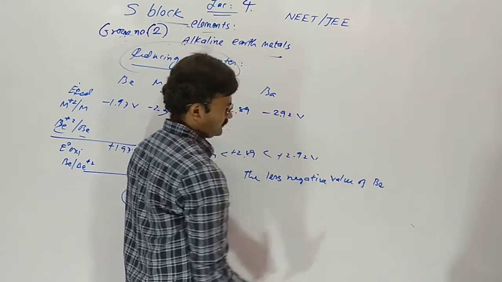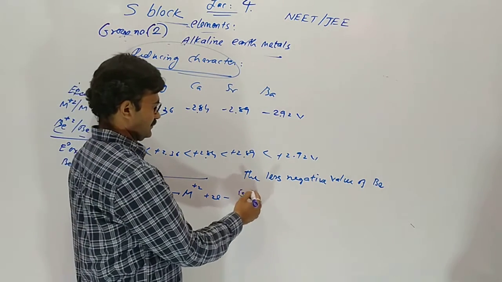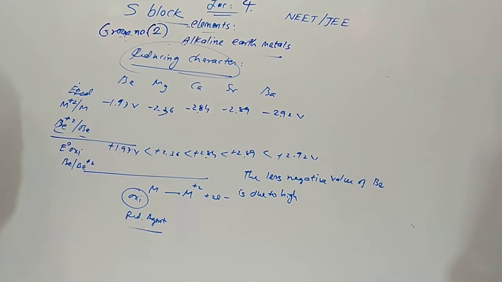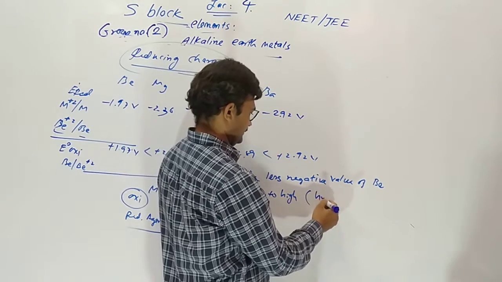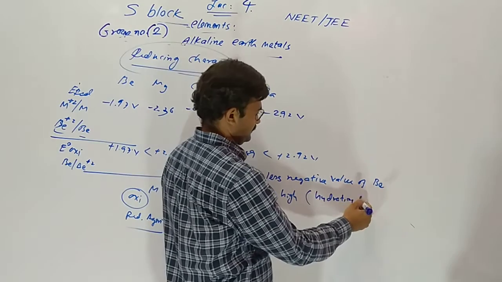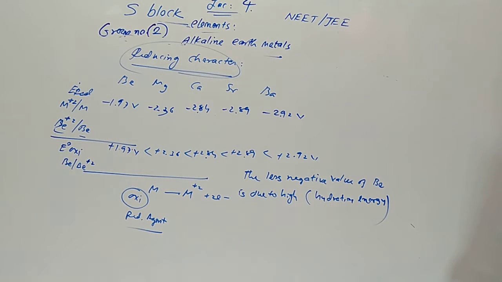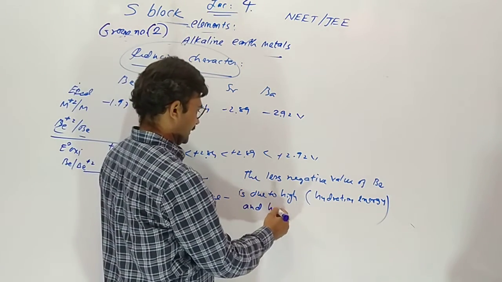The less negative value of beryllium is due to high hydration energy. Beryllium has a great attraction toward water. It has small size and a high positive value of enthalpy of atomization.